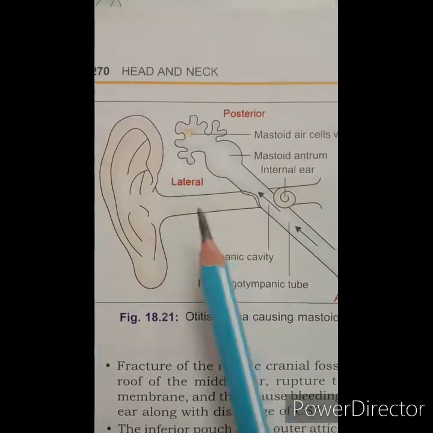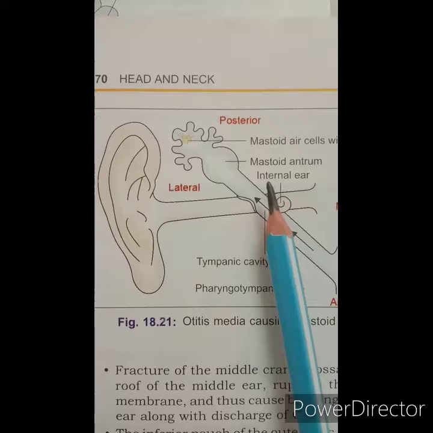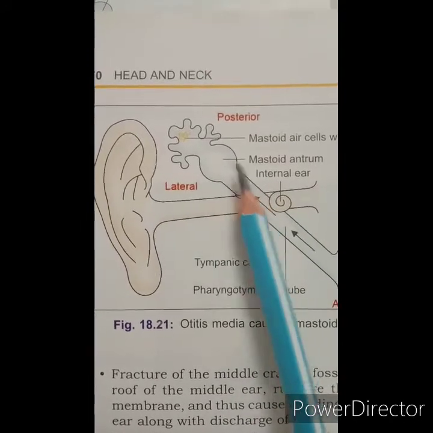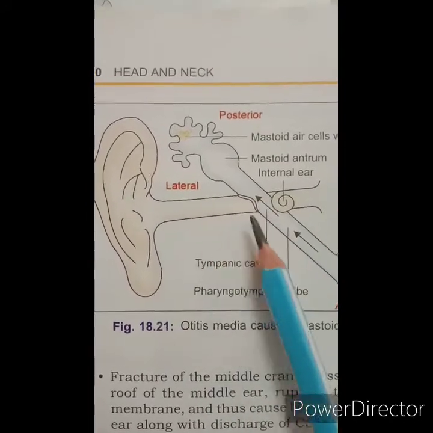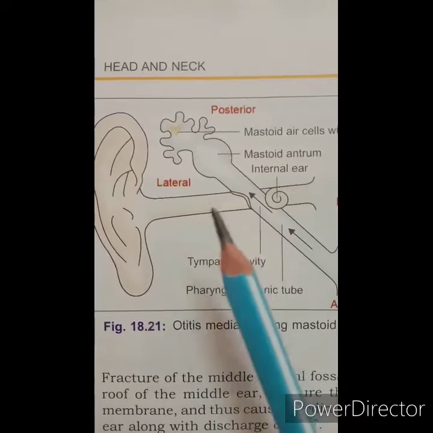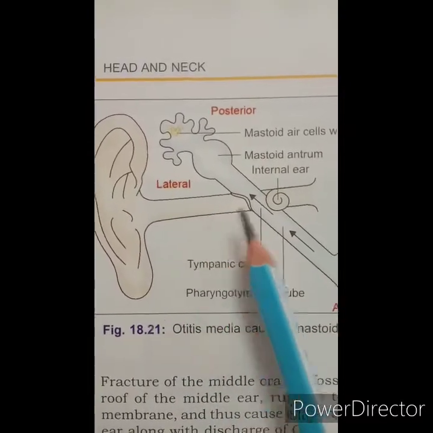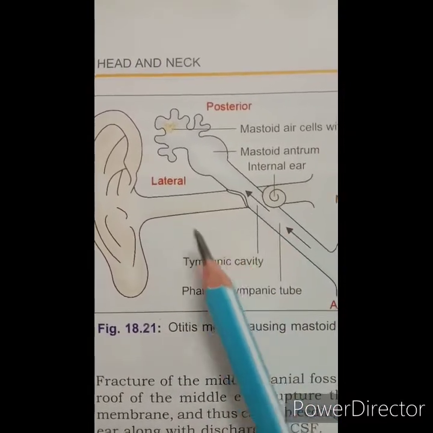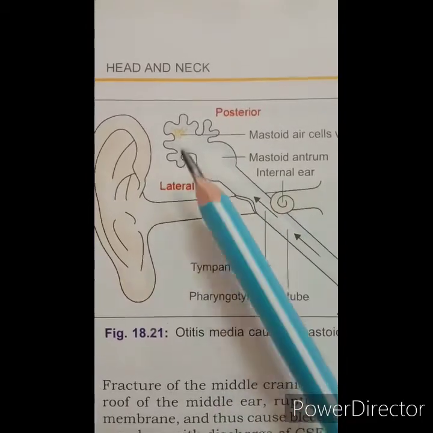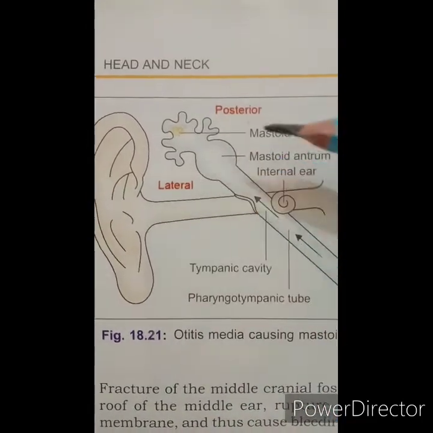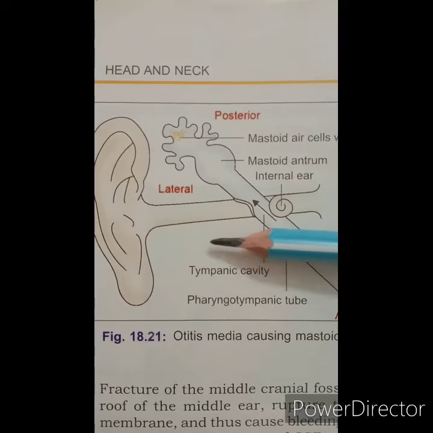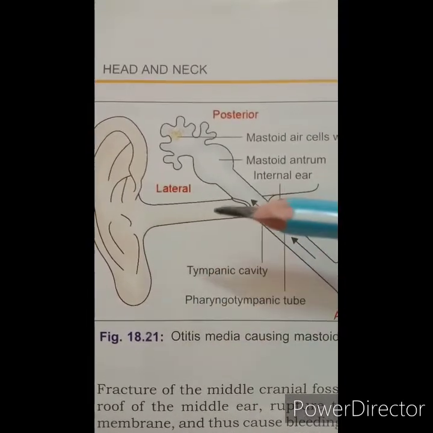Then the blood supply of the external auditory meatus: the posterior auricular artery, which is the branch of the external carotid artery. The second one, the deep auricular artery, which is the branch of the maxillary artery. And the third one, the anterior tympanic artery, which is the branch of the first part of the maxillary artery.